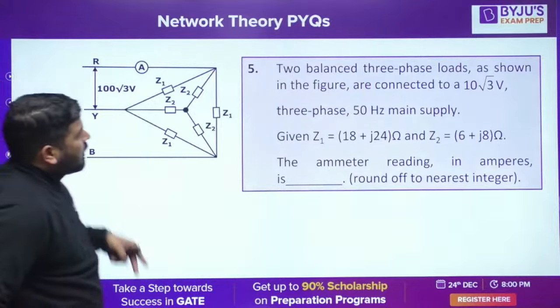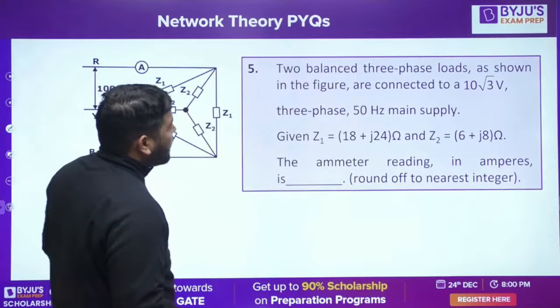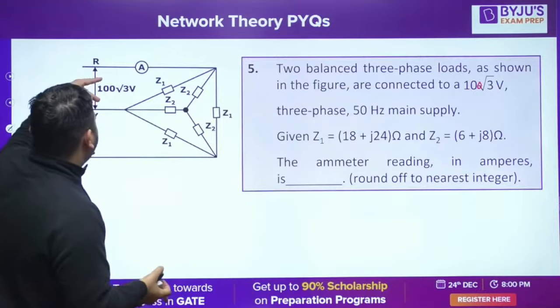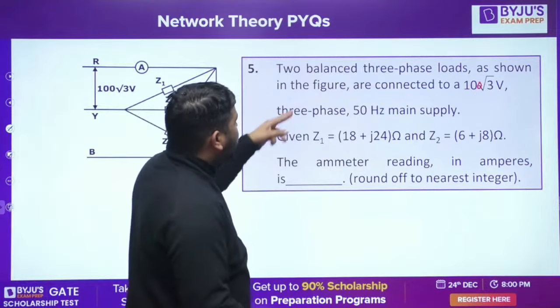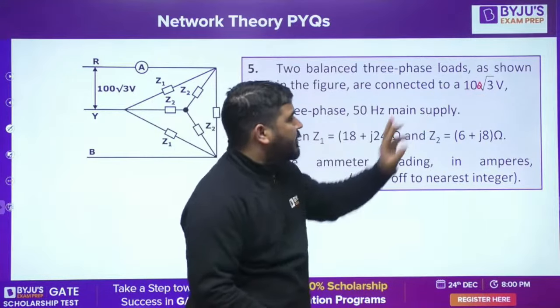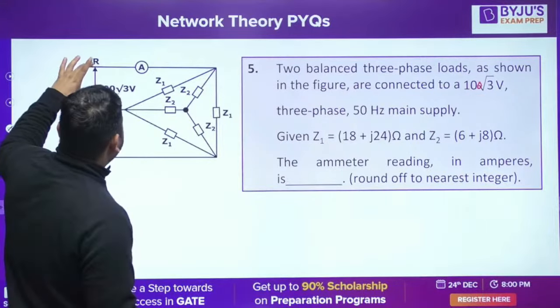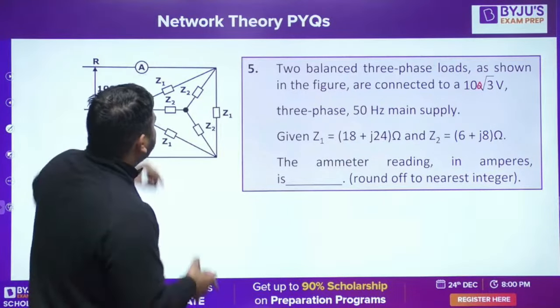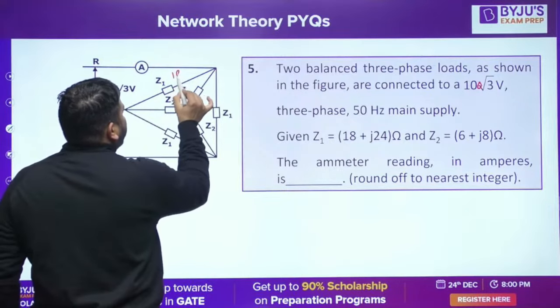This should not be 10, it should be 100√3, because in the figure it is given as 100√3. Anyway, it is connected to a 100√3 volt, 3 phase, 50 hertz main supply. Z1 is given as 18 plus j24. This impedance is given as 18 plus j24.